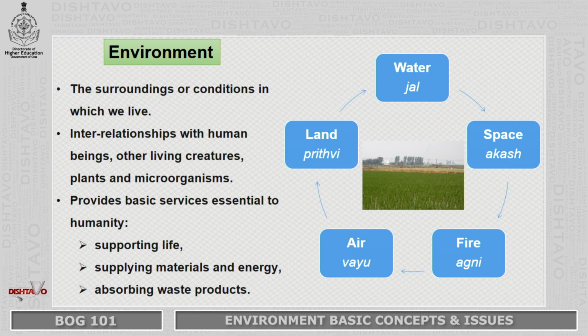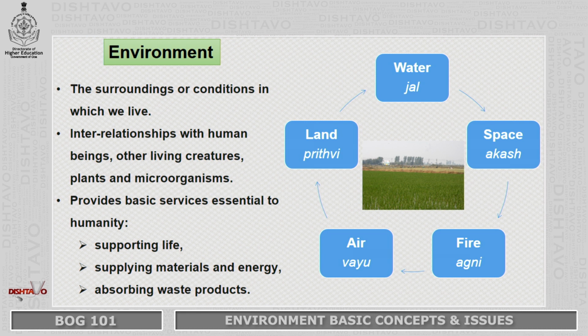It supplies different types of materials, it gives us energy, because life needs energy, life needs material support, and that is already present and given to us in the environment. And we also deal with how environment absorbs the waste, or how it clears something that we create.